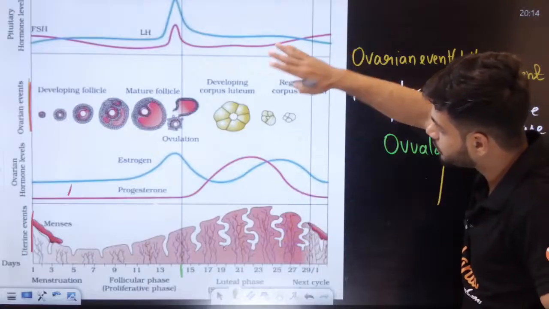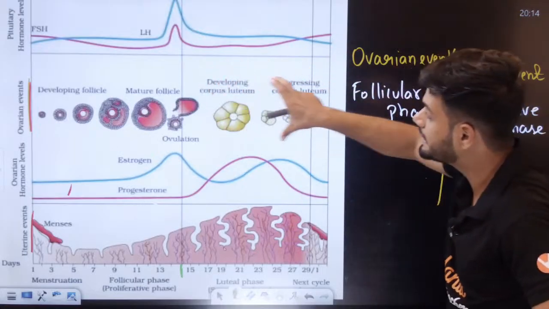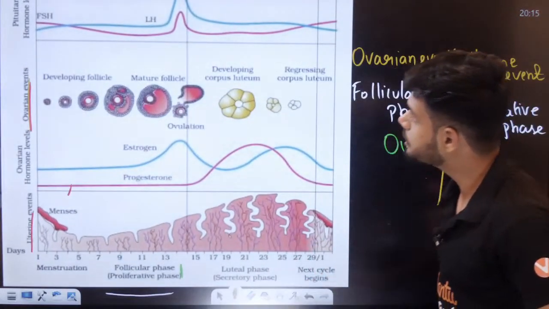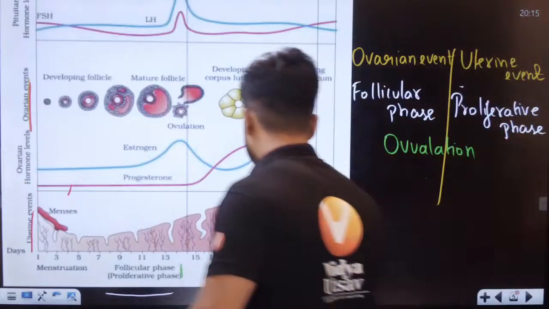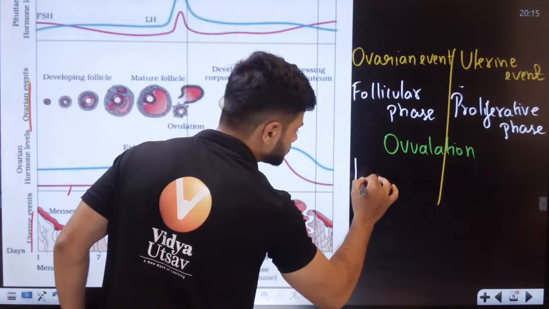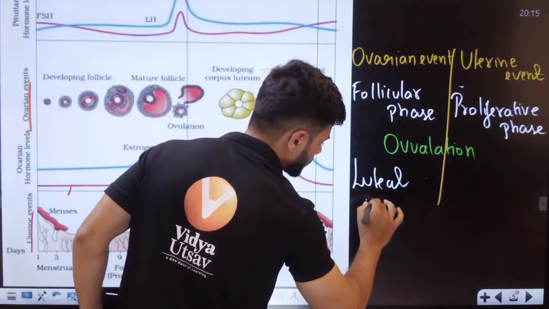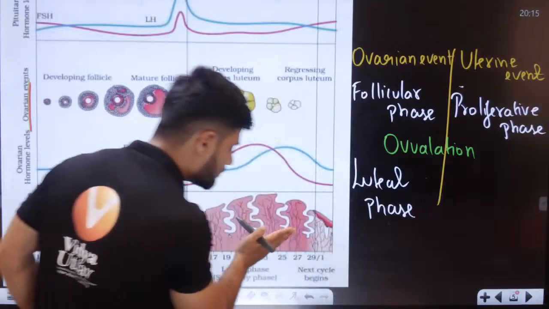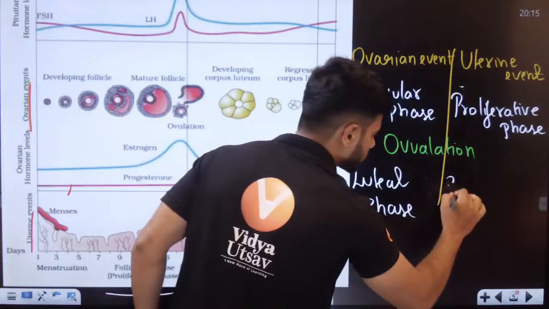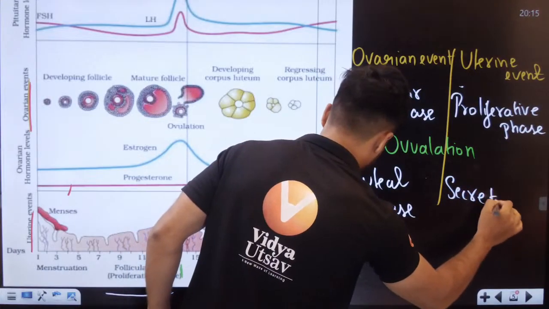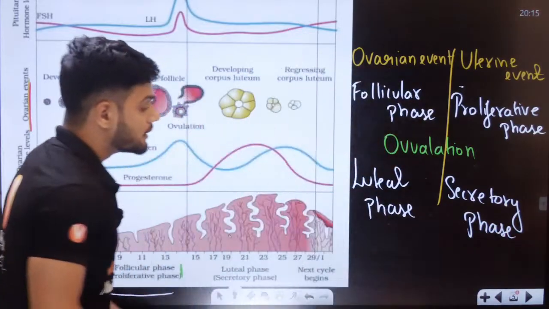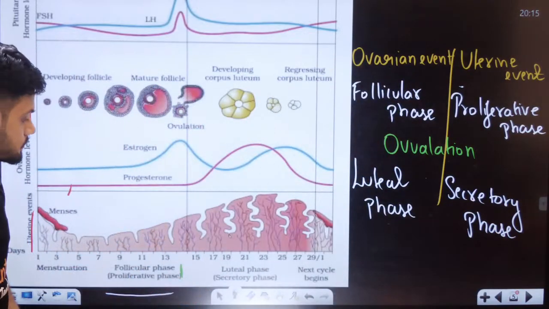Then on the top here, this part is called the luteal phase. Luteal phase in the ovary. Now, at the same time, at the bottom in the uterus, we have the secretory phase. This is the most important, students.